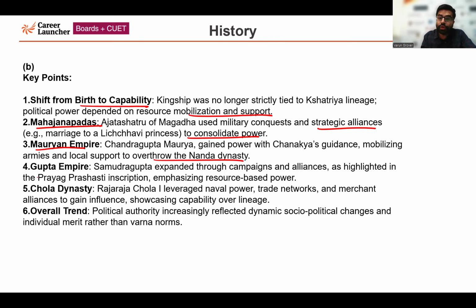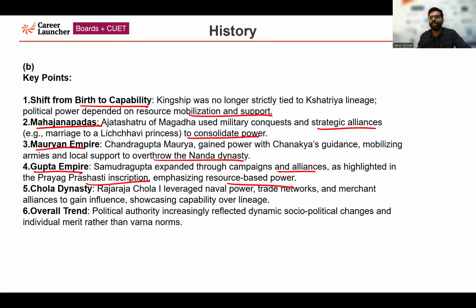The next example is of the Gupta Empire, whose main ruler was Samudragupta. He expanded through campaigns and alliances. His conquests, up to the area which he reached, were highlighted in the Prayag Prashasti inscription. This inscription was written by the poet Harisena, who existed during Samudragupta's reign. So it emphasized resource-based power.